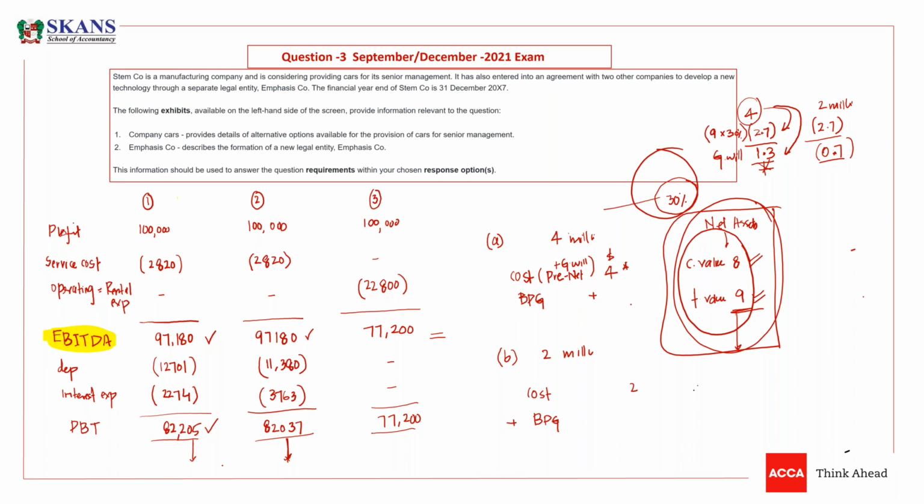Now listen carefully. Your cost is less than the share of net assets, guys. We are saying that we have acquired net assets of 2.7, but we are just paying 2 million. It means we have a benefit of 0.7, and this value is understated. If you write this at 2 million, it is less than what you got.